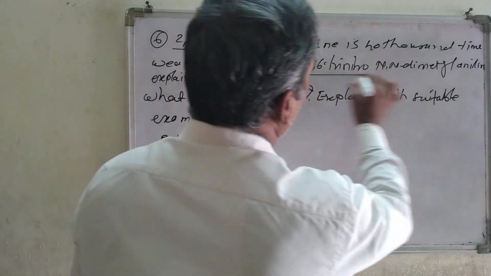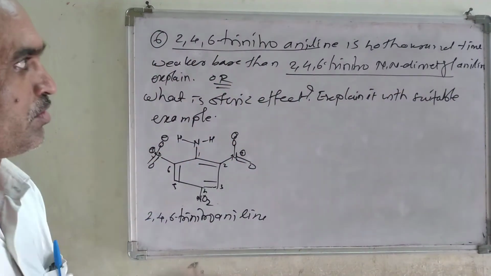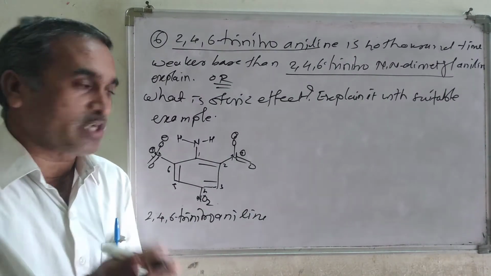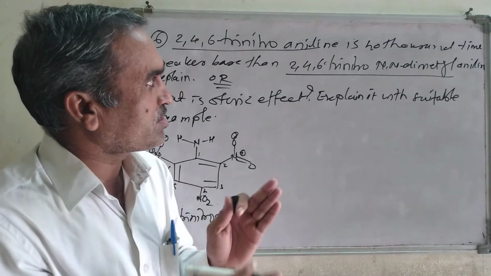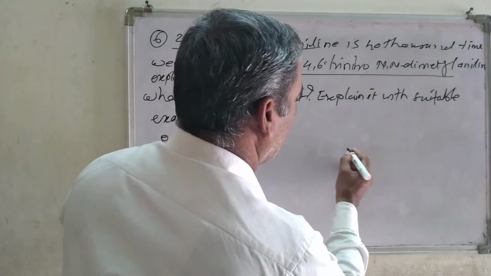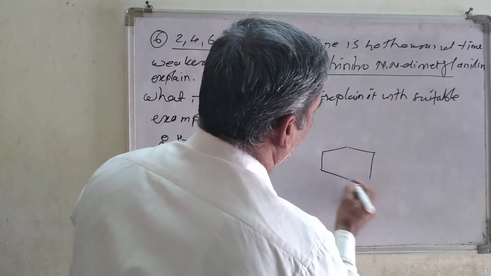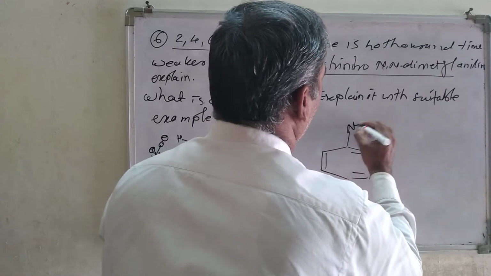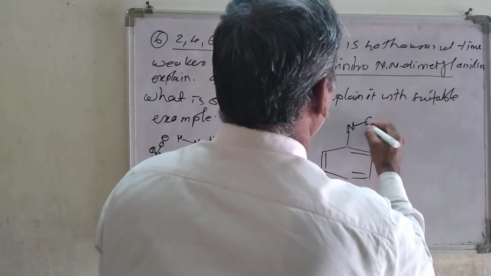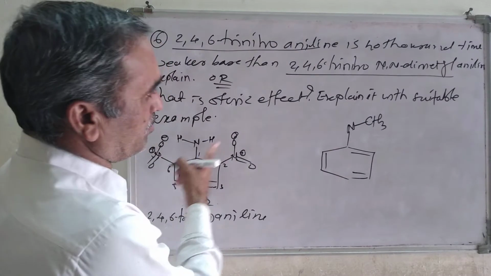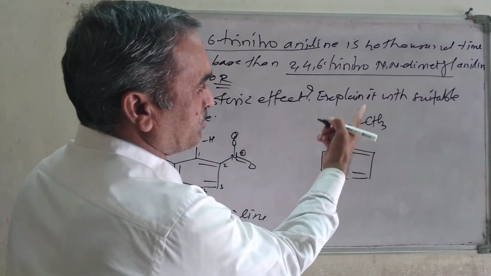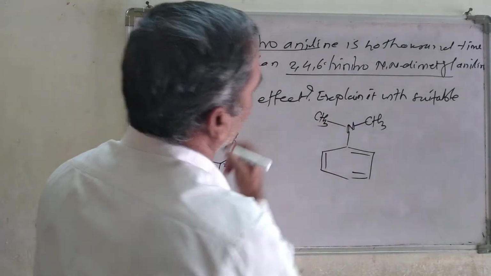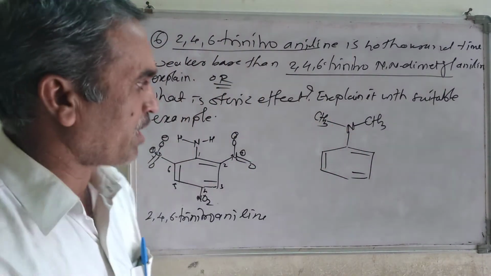Now look at the other organic compound, 2,4,6 trinitro NN dimethyl aniline. What will be its structure? Let us see. Everybody knows the structure of aniline: this is the benzene ring and there is a nitrogen atom. Now NN dimethyl means both hydrogen atoms on the nitrogen get replaced by methyl groups, and therefore these methyl groups are attached to that nitrogen atom.